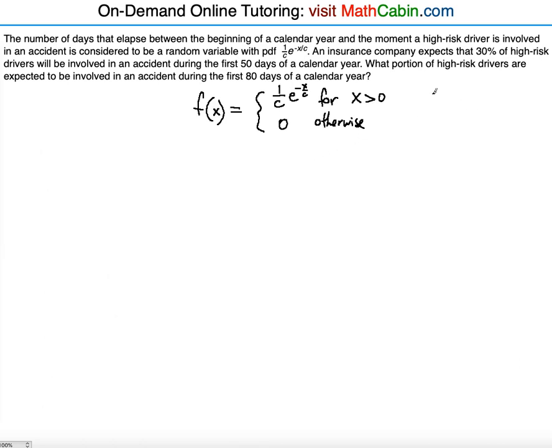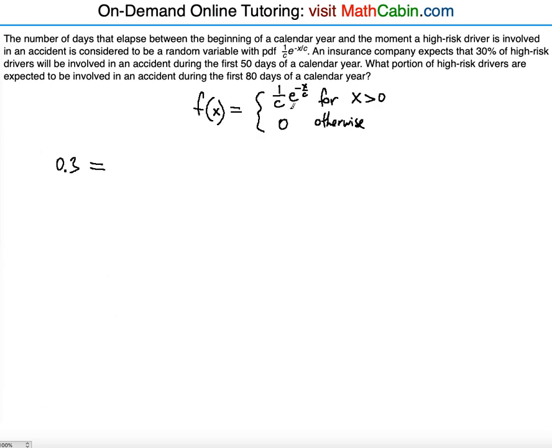Now it says the insurance company expects 30% of high-risk drivers will be involved in an accident during the first 50 days of a calendar year. So what it means, it's another way of saying that in the first 50 days of a calendar year, the probability of a high-risk driver to be involved in an accident is 30%, right? So we can set 30% as 0.3, basically 30 divided by 100, and this is equal to the probability, right? And the probability can be derived by this function.